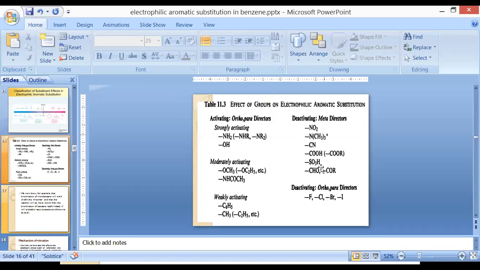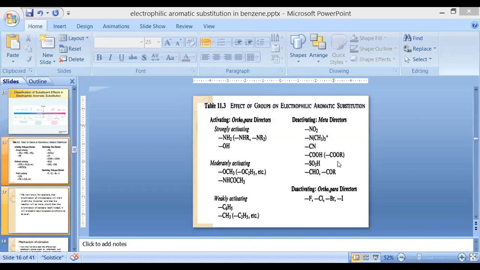And the functional groups under the category of deactivating meta directors are nitro, trimethylamine, cyanide, acids, sulfonate or aldehyde. And the deactivating ortho-para director is an exceptional case. The halogen family of compounds are ortho-para directors, but they deactivate the ring.